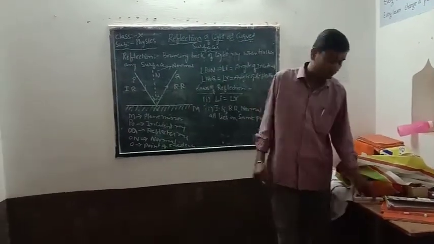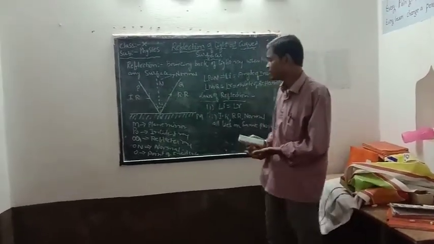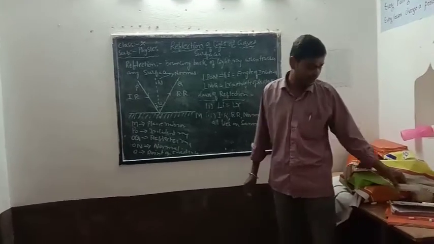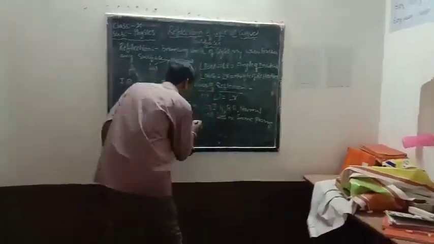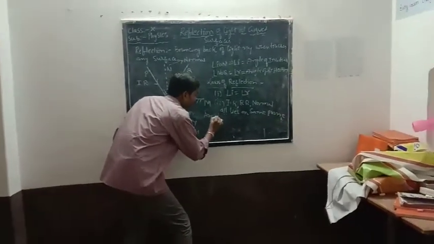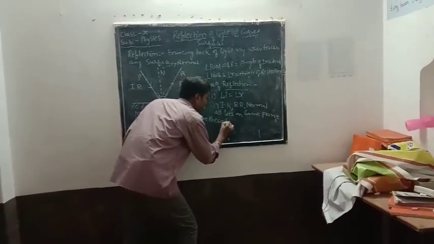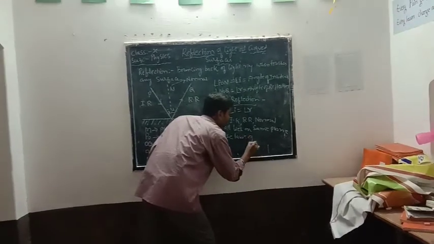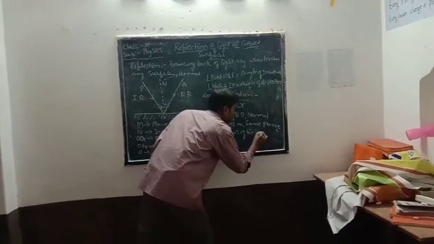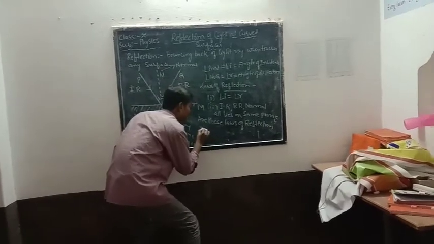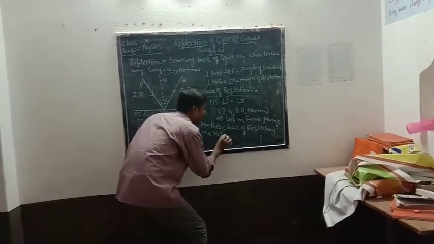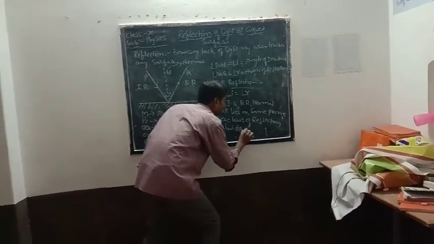So now my question is: are these laws of reflection valid for any surface?